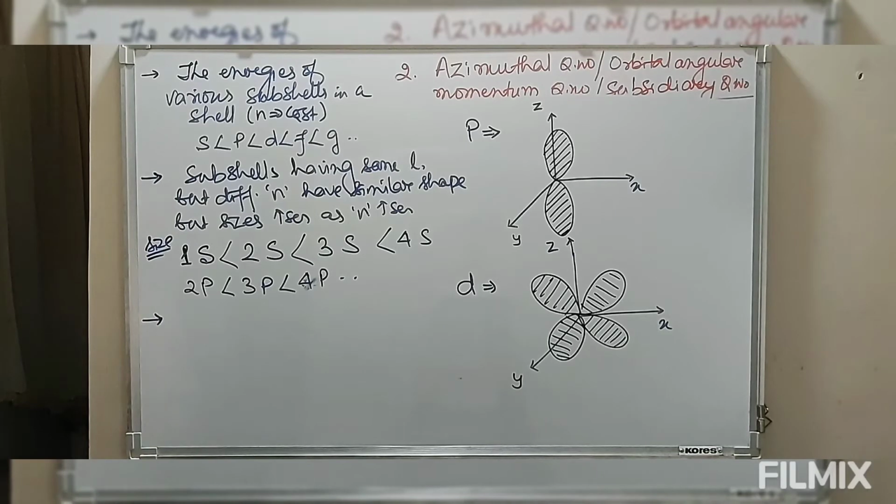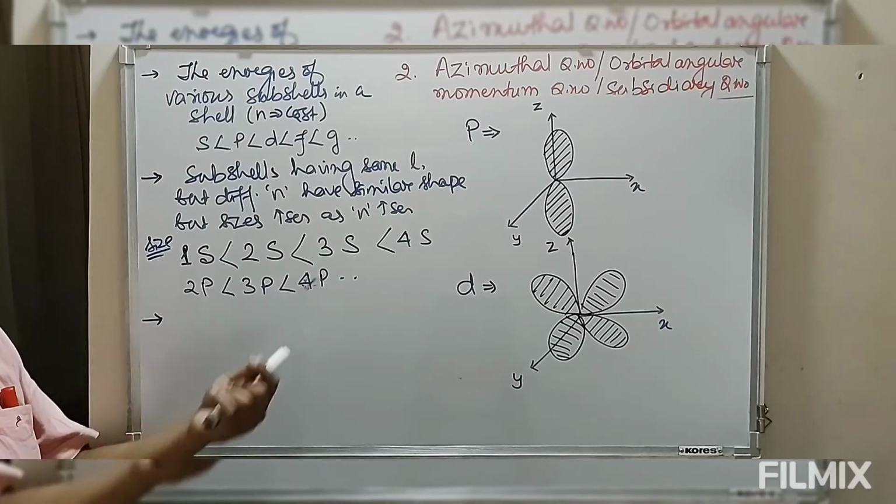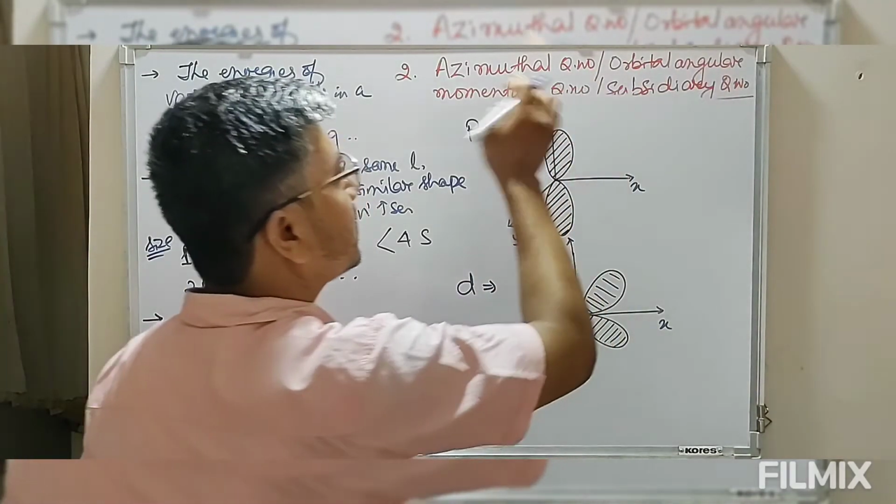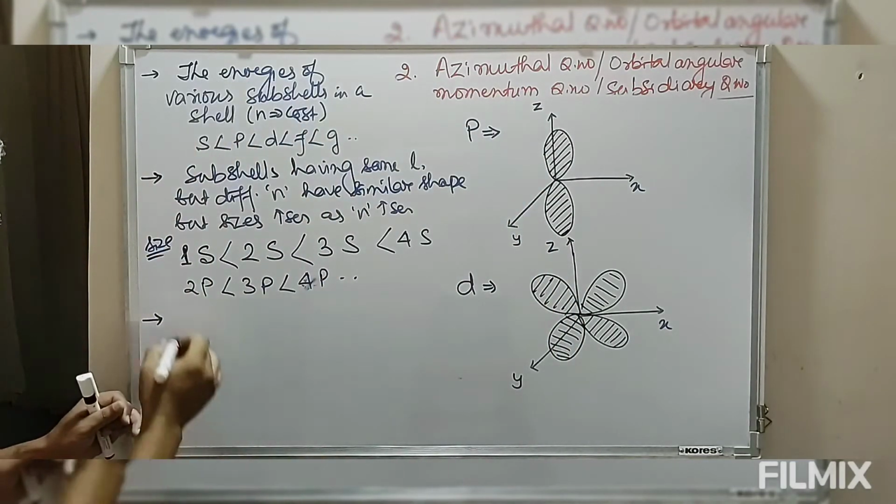By use of this azimuthal quantum number, we can define the orbital angular momentum, because it is also known as the orbital angular momentum quantum number.